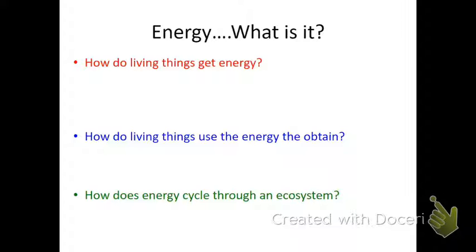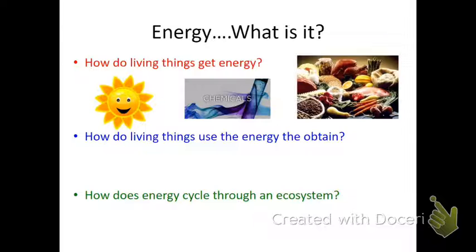So what is energy? How do living things get energy? How do living things use energy? And how does the energy cycle through the ecosystem? Well, we get energy ultimately from the sun. The sun's energy goes down to plants, and plants use photosynthesis to create the chemical bonds for chemicals, for food.